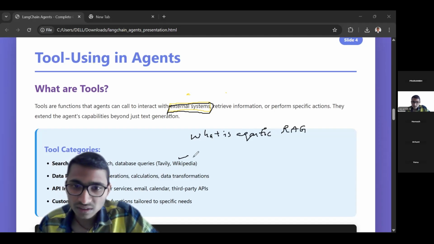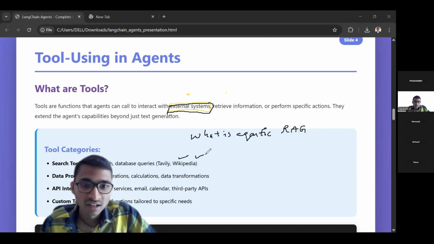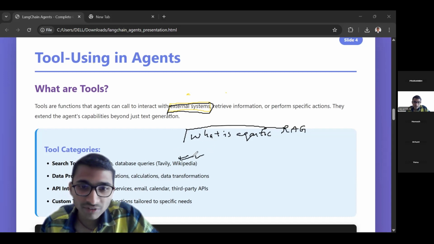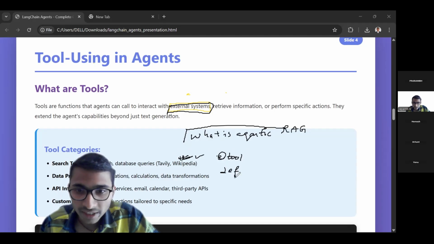Then let's say some Wikipedia article is present on agentic RAG. Now you want that information. Let's say for this question you want information from Wikipedia. Then we can define a tool. It's like at the rate tool. I'm writing a function, Wikipedia search.